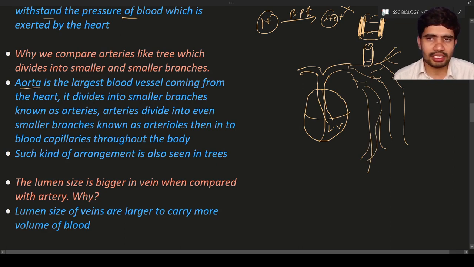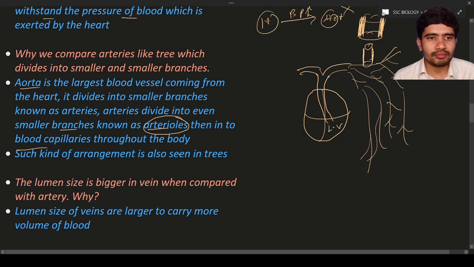Here you can see that every blood vessel coming from the aorta is an artery. All blood vessels which come from the aorta are known as arteries. The major blood vessel is the aorta, which you can call the systemic aorta. These branches divide and enter the different parts of the body. They divide even into smaller branches known as arterioles. Arteries divide into arterioles, which are fine branch-like structures, and then into blood capillaries, which enter the body. Such a structure looks like a tree.